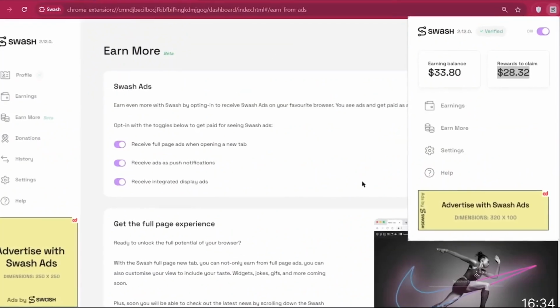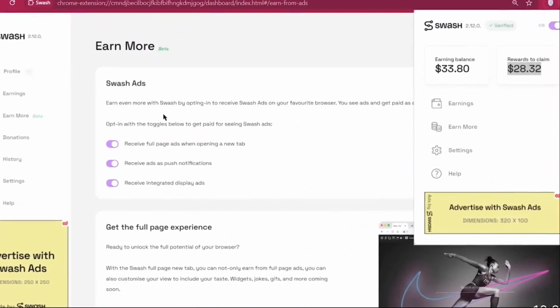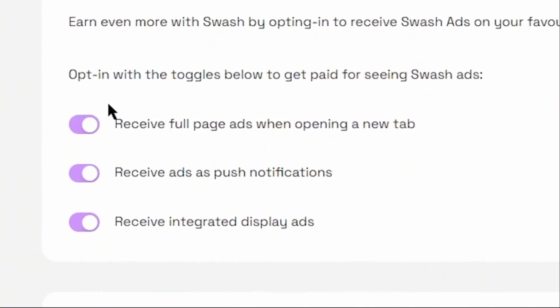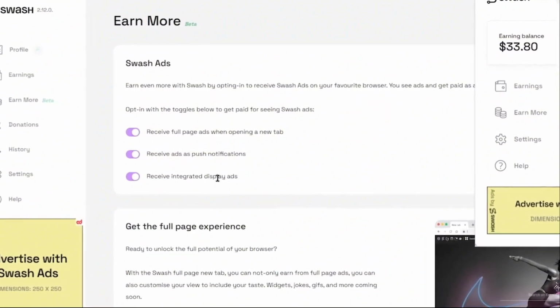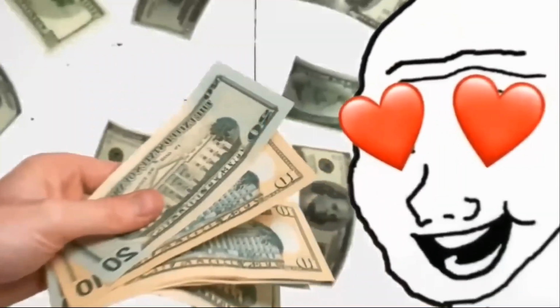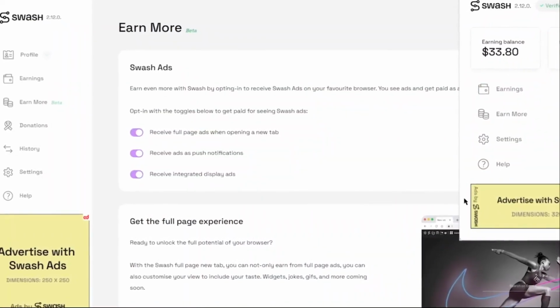Now in your case, when you first install the extension, these options won't be enabled on your profile. So make sure you enable all these three options so that you can start seeing the Google website ads and earn money online with Swashapp for watching those Google ads.